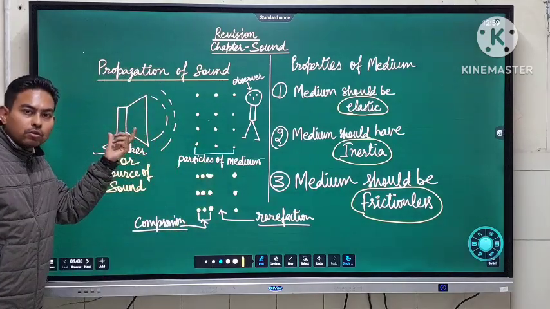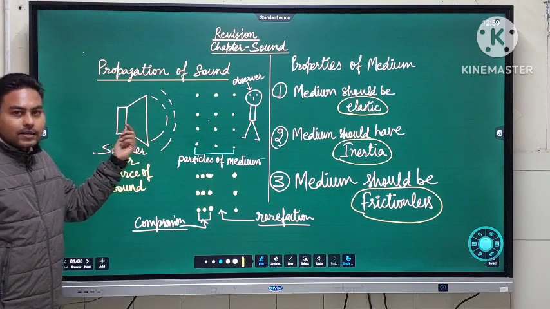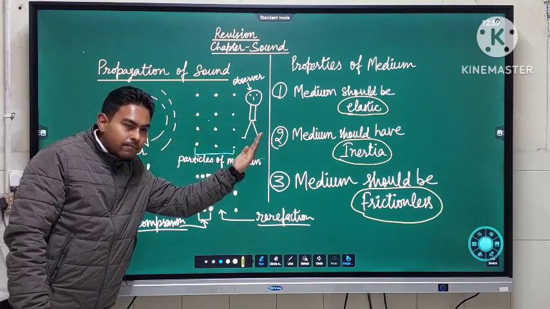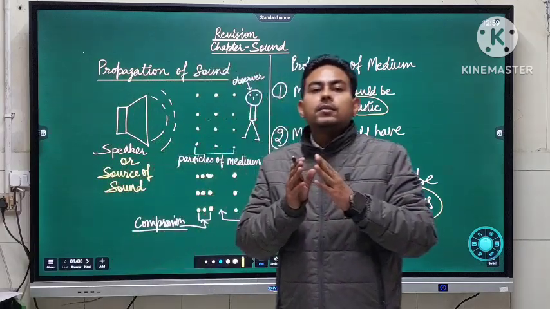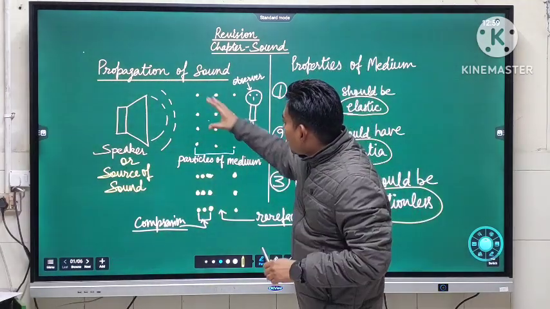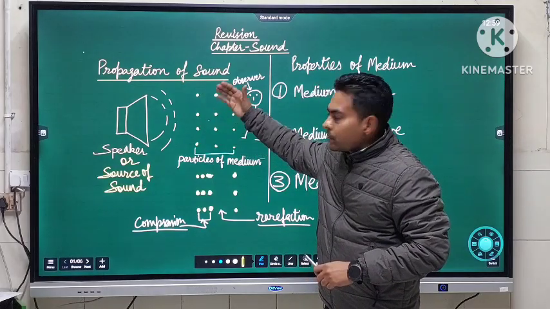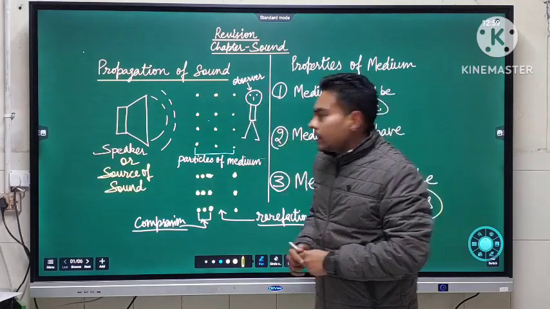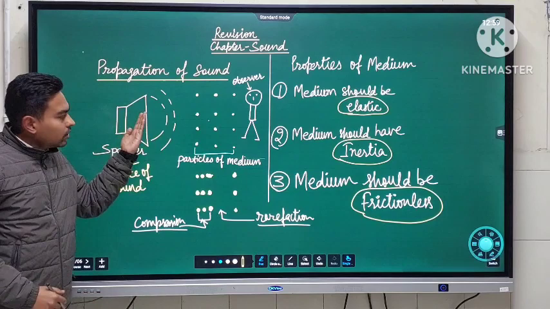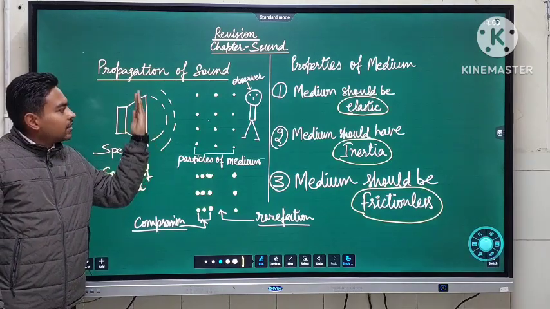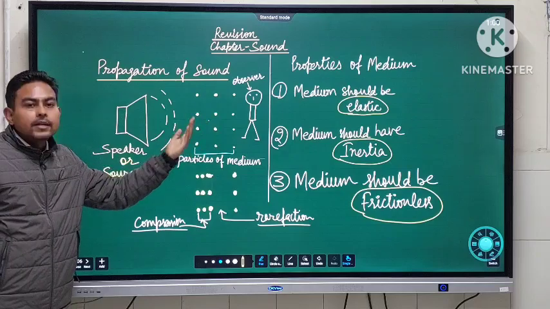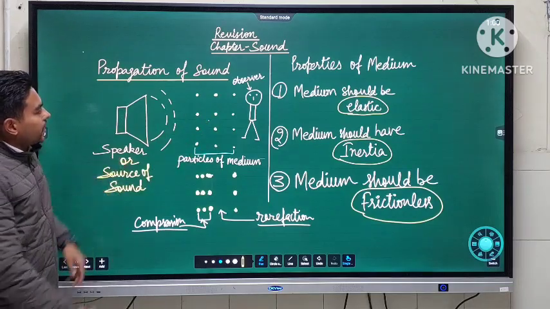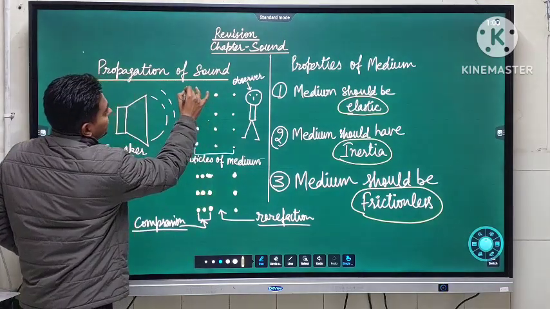Here we have the source of sound and it is surrounded with the particles of the medium. As you can see, the particles of the medium have a particular symmetry. They are aligned and have appropriate spacing between them. When the source of sound is on, it disturbs the surrounding air, due to which the neighboring particles get scattered.